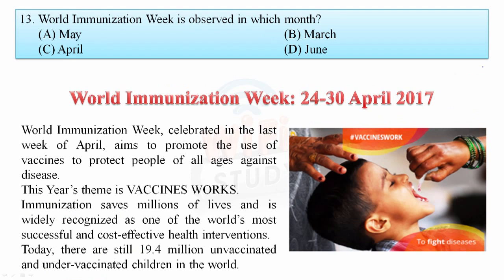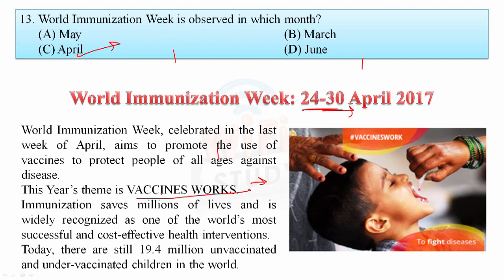World Immunization Week is observed in which month? So let's see the news. World Immunization Week, celebrated in the last week of April, aimed to promote the use of vaccines to protect people of all ages against disease. The theme of this year is Vaccines Work. Okay, this is the theme of this year. This is a very important thing, friends, you need to remember. And World Immunization Week is observed from 24th to 30th April. So your answer is April.